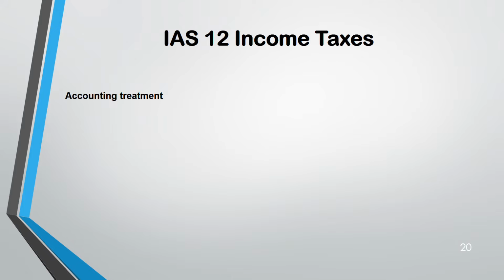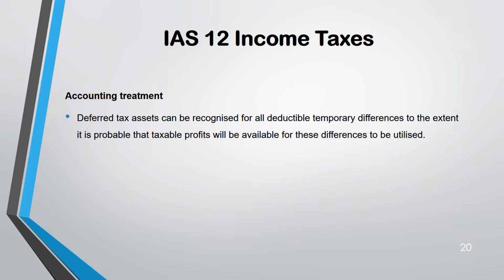Accounting treatment. See, a deferred tax asset is stricter than a deferred tax liability. Understand this. In fact, generally, if you go through all the standards from IAS 1 to IFRS 16, you will notice one thing: in recognition, the standard is stricter for assets compared to liabilities. Why? This is very common sense, because we definitely want to show more assets than liabilities. So that's why the standard says no. They don't want us to overstate the assets.